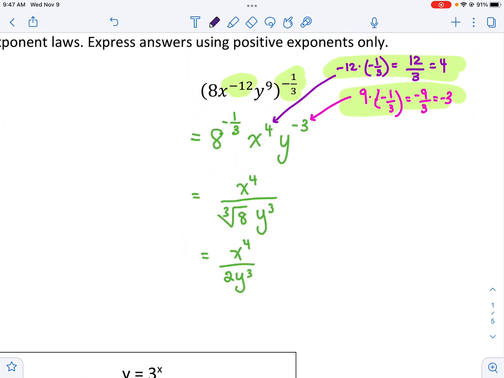And then, just a reminder that a fractional exponent, like these guys, the bottom number indicates the root, so it's the cubed root, and the top number is the exponent of 1.